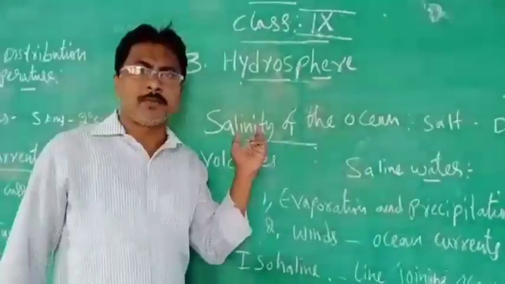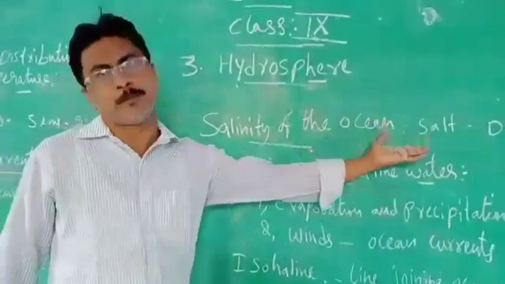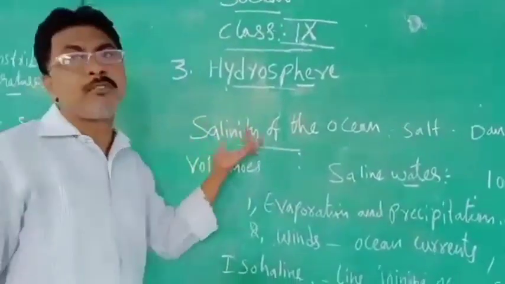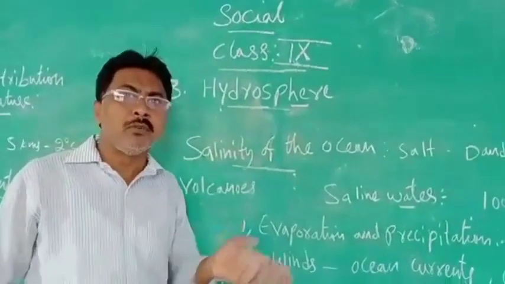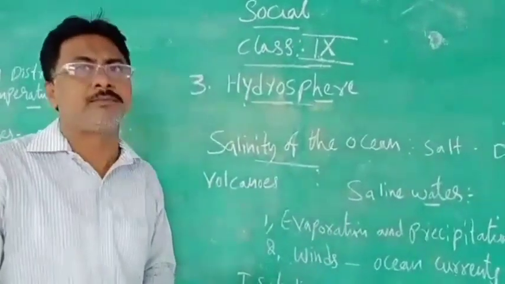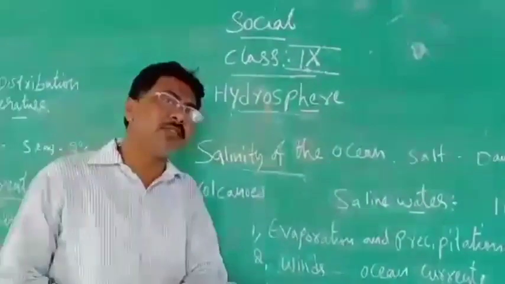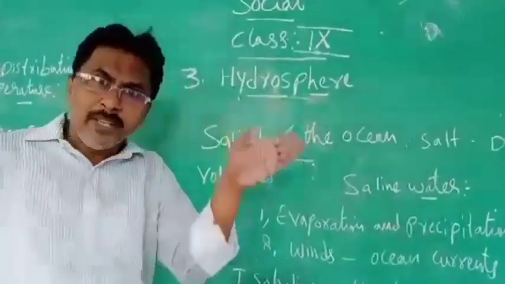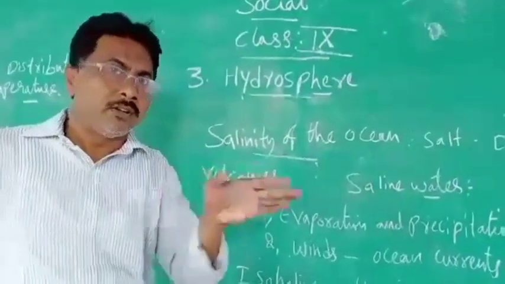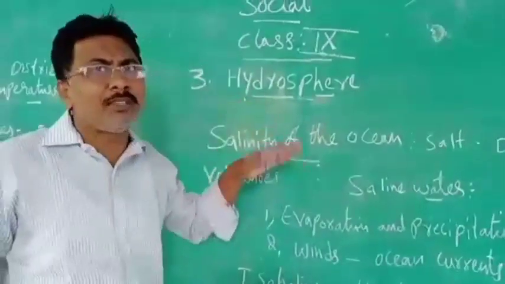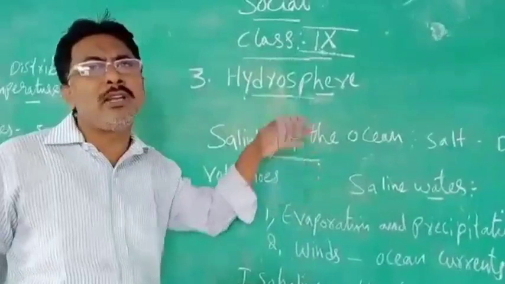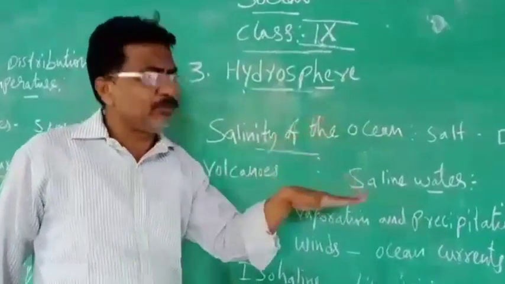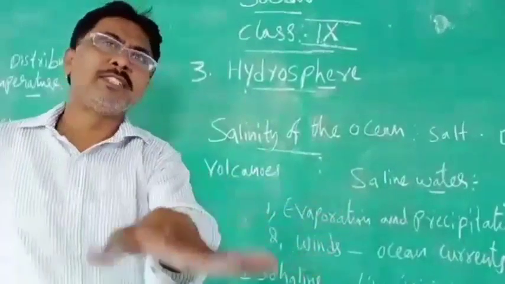Salinity means what? Salinity is nothing but salt content. And I told you in the previous class why the ocean water will be salty and why the river water will be sweet. Why? Because the water which is coming and joining in the ocean is washing the topmost layer of the soil, the rocks and some minerals, and carrying them into the ocean.